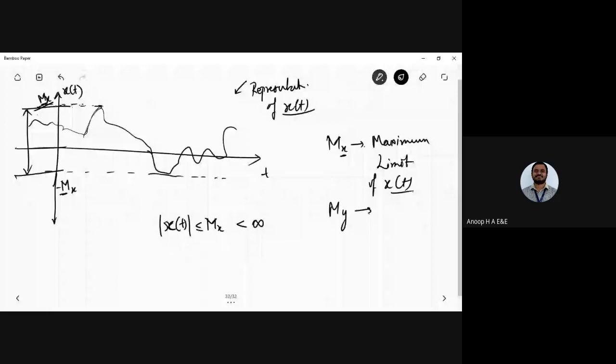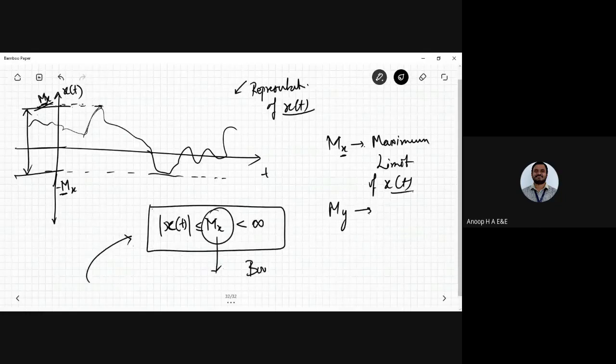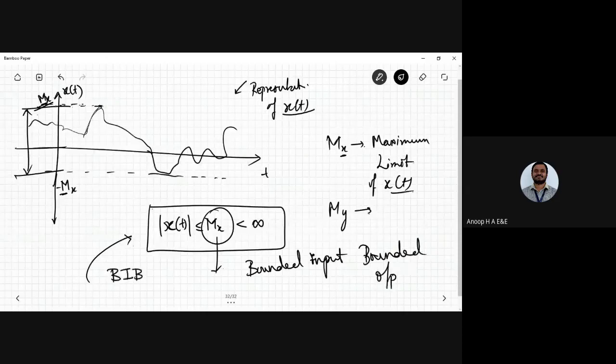I need to have the modulo being applied to it, right? Then I can say the input which is bounded within the number here is nothing but the bounded input. Okay, bounded input, and the output is called the bounded output. So you call the system to be BIBO, very important one, BIBO, which is called bounded input, bounded output.